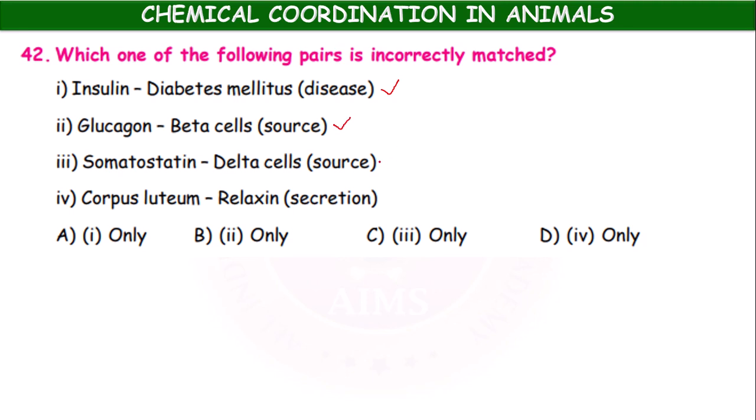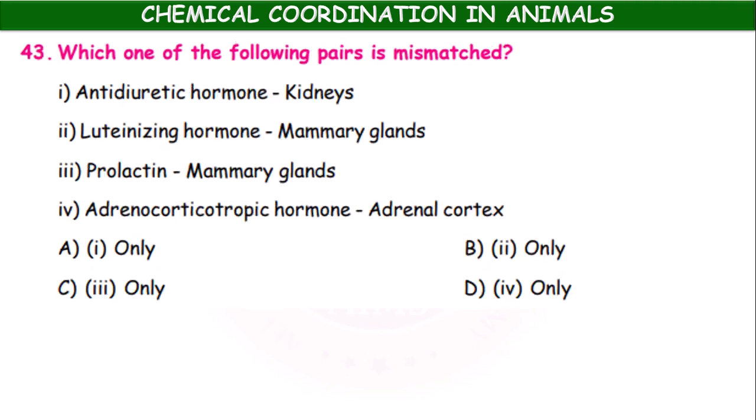Somatostatin, delta cells, correct. Okay, it is the corpus luteum which produces relaxin is wrong. Corpus luteum produces progesterone, so incorrect one we have to select.